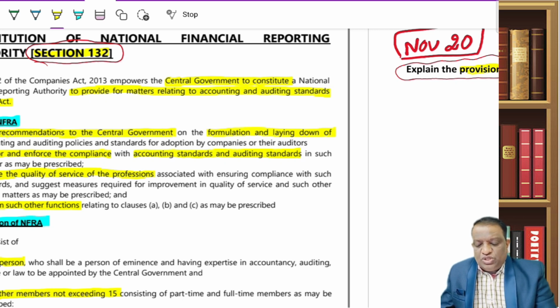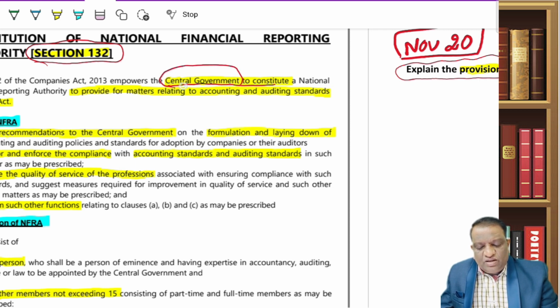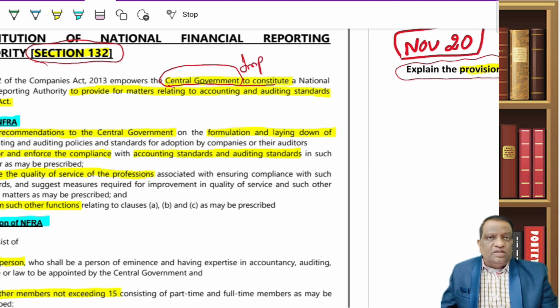NFRA. Now, who had constituted it? I will keep highlighting these important points. Now, kindly mark a note of it. Who had constituted it? From an MCQ perspective, it may come. This authority has been constituted by the central government. Indirectly, it's not a body of ICI. It is much above ICI. So, it is constituted by the central government.